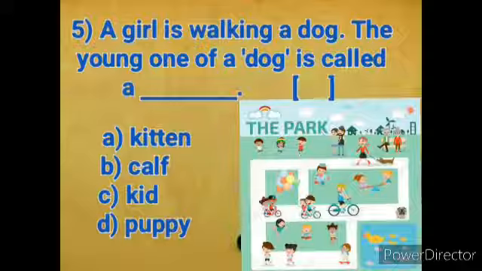Fifth sentence, a girl is walking with a dog. The young one of a dog is called a dash. Option A, kitten. Option B, calf. Option C, kid. Option D, puppy. So now children, can you tell me, the young one of a dog is called a puppy? So take the option and write it in the bracket.